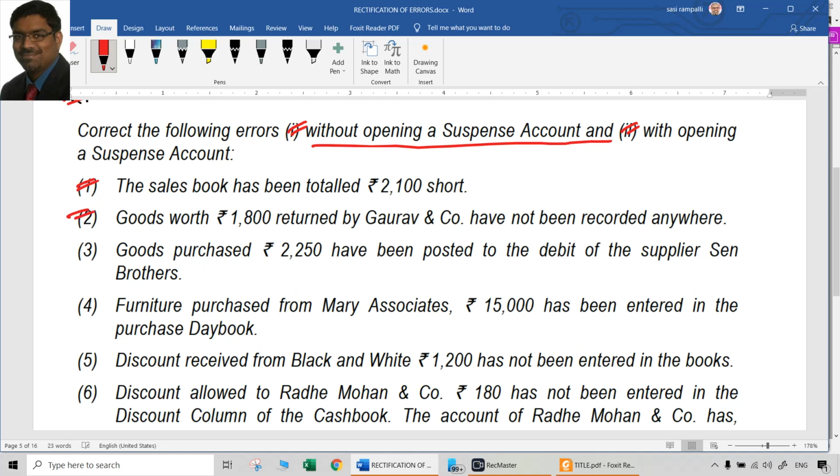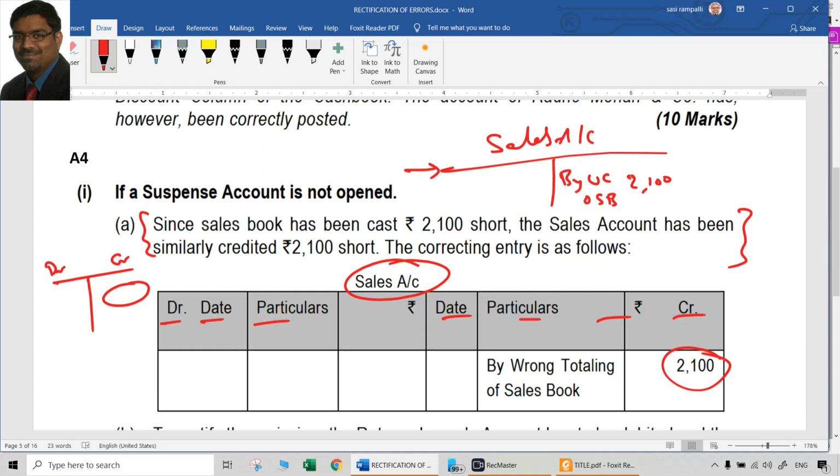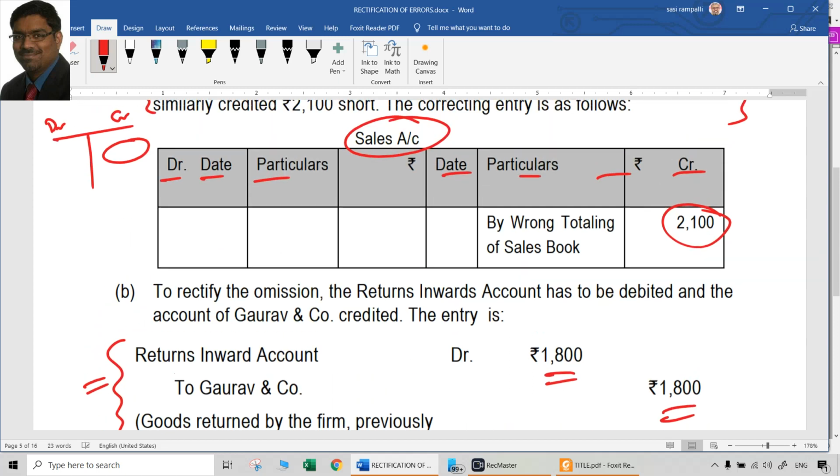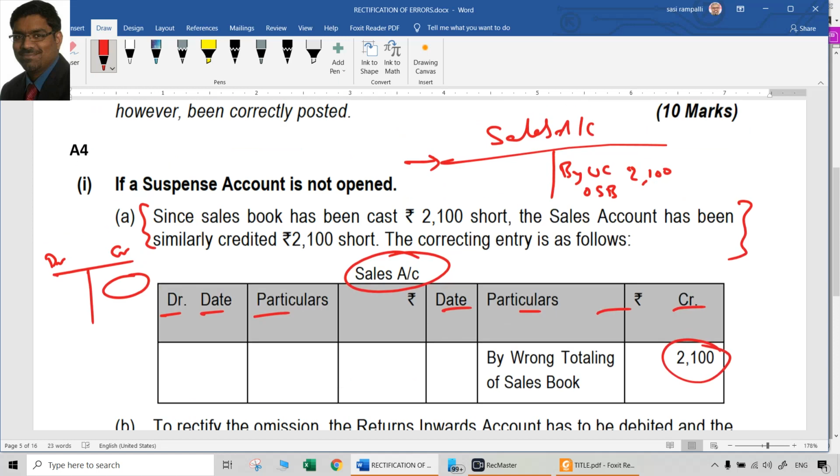Second, goods worth 1800 rupees returned by Gaurav & Co. has not been recorded anywhere. See, if it is not recorded anywhere, now we have to record that. So simple. Returned by our customer means what? It is a sales return. Sales return means it should be debited. So sales returns account debit to Gaurav & Co. 1800. That should be the entry. It is an error of omission. You can mention that it is an error of omission.